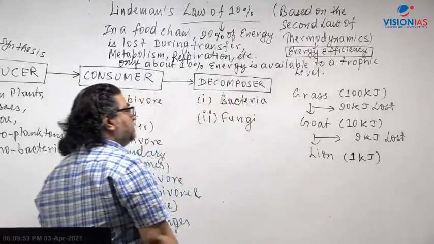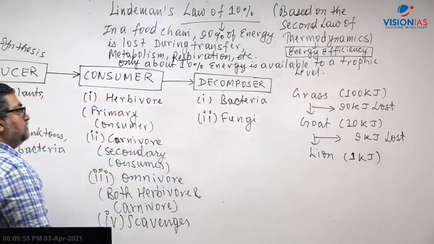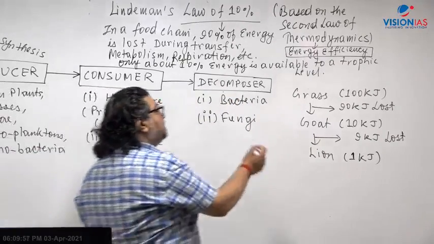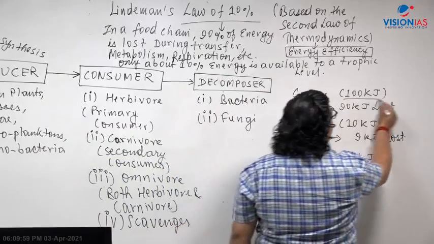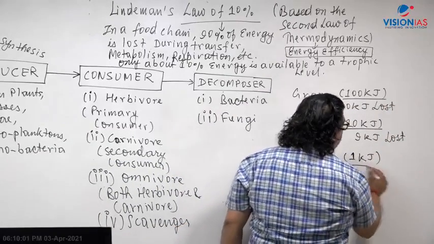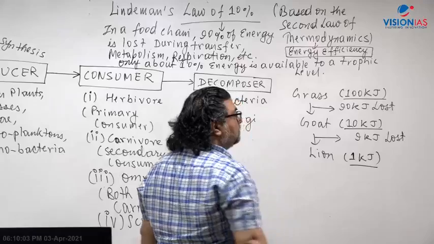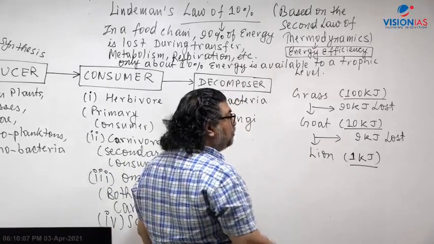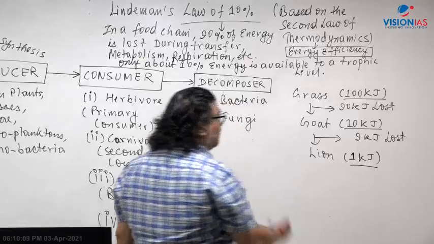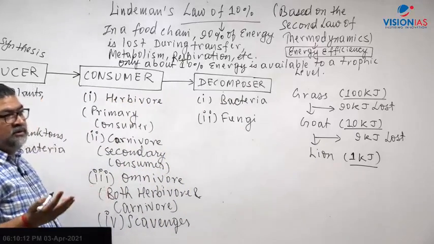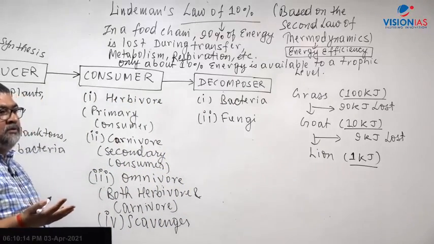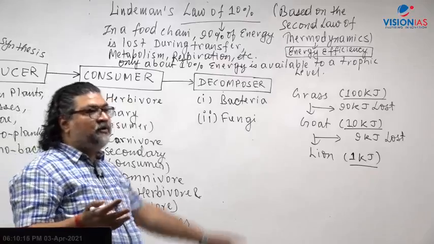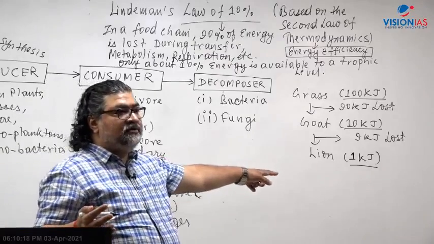How efficient is that? Whatever energy is there, let's say 100 kilojoule or 10 kilojoule or 1 kilojoule, this transforms into biological mass, biomass. Biomass is the organic matter, cells and tissues that get formed.